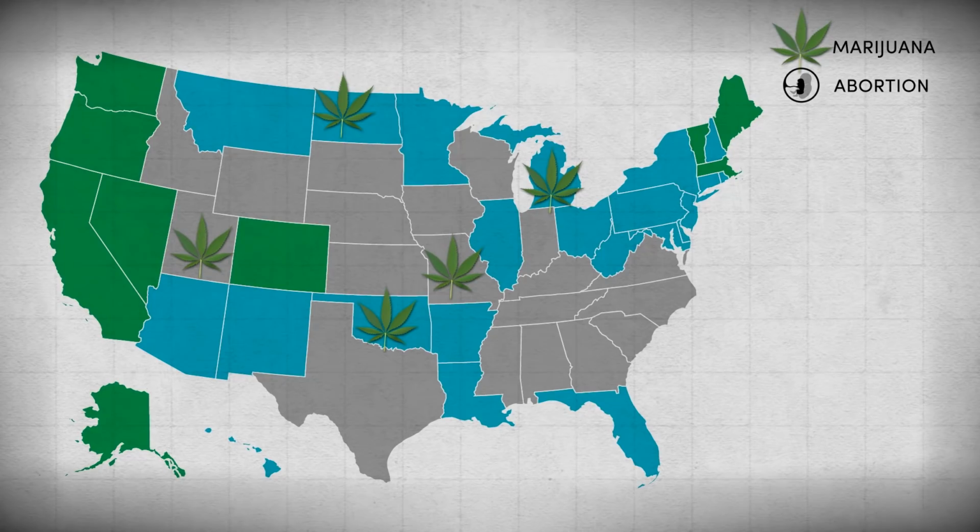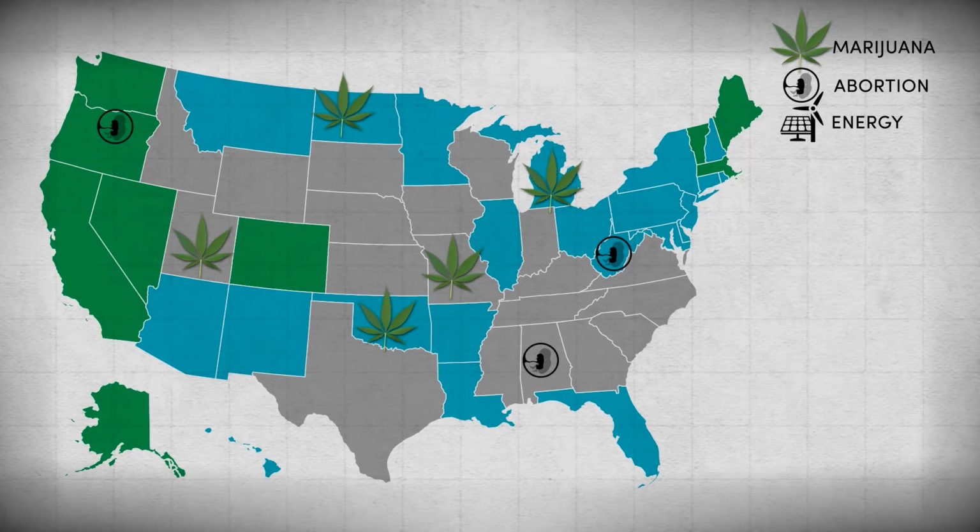Abortion is currently legal nationwide due to Roe v. Wade, a 1973 Supreme Court ruling, but Alabama and West Virginia are proposing amendments to their state constitutions designed to ban abortions in the event that this is overturned, and Oregon is proposing an amendment designed to restrict access to abortion.